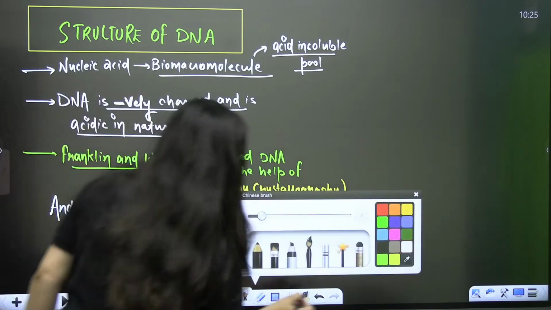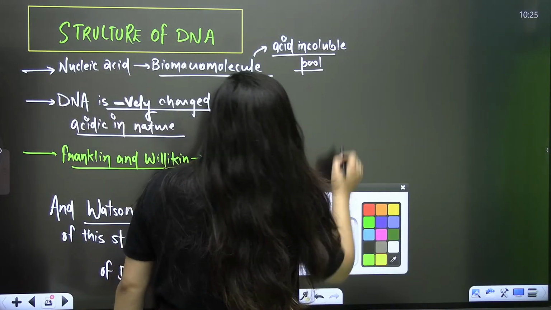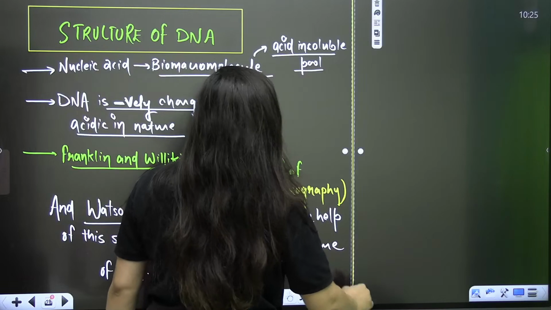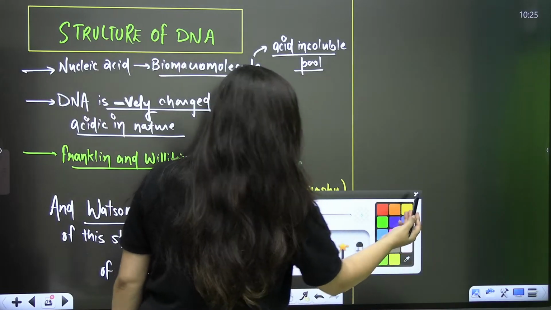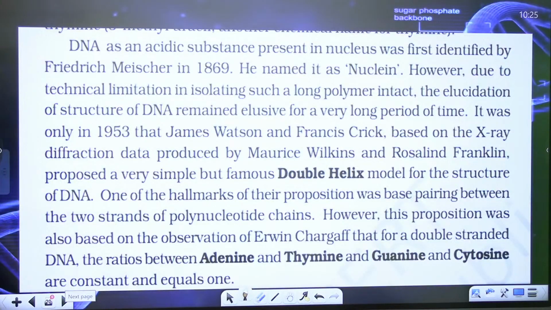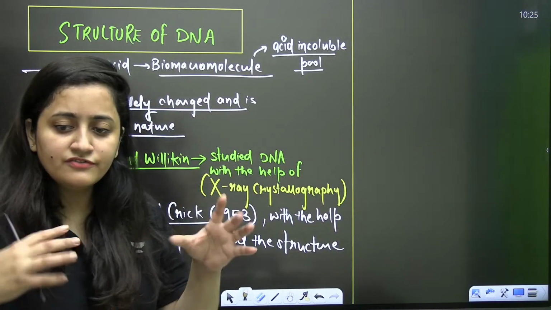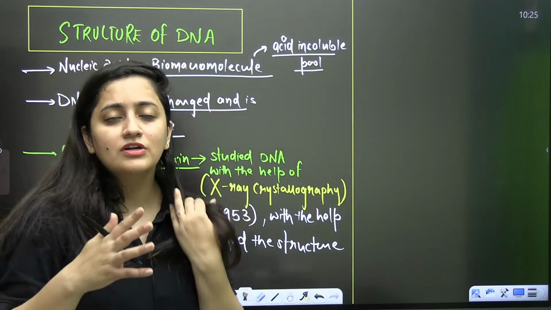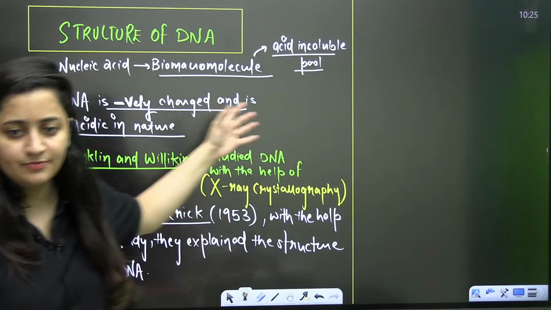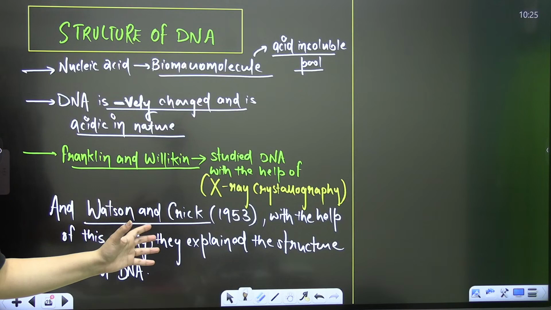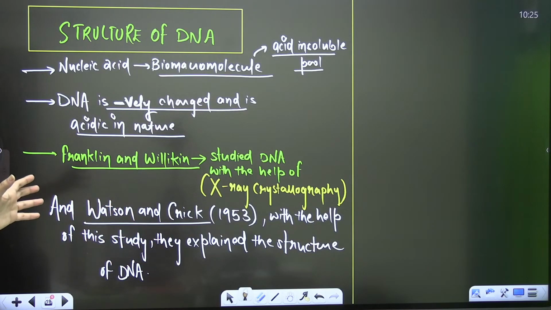Okay, do you remember Chargaff's rules? Yes. Even the findings of Chargaff were used by Watson and Crick, and with the help of that they explained this. Is that clear?